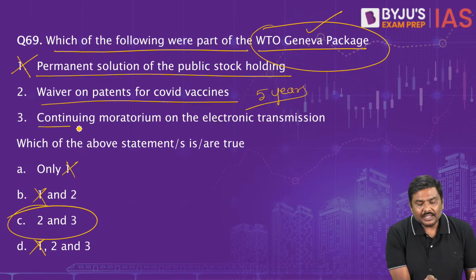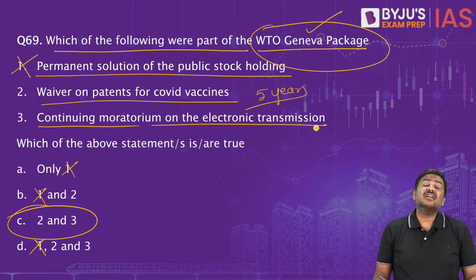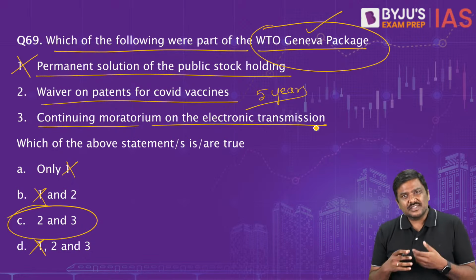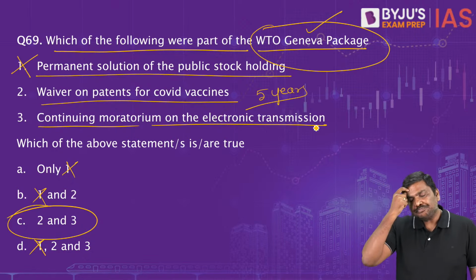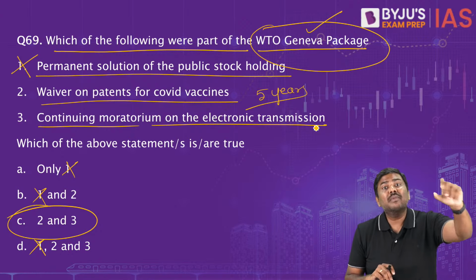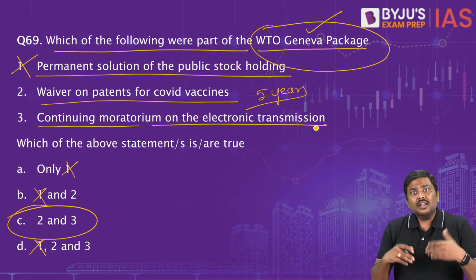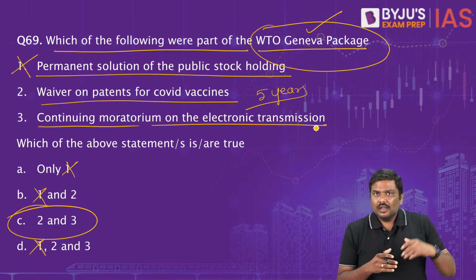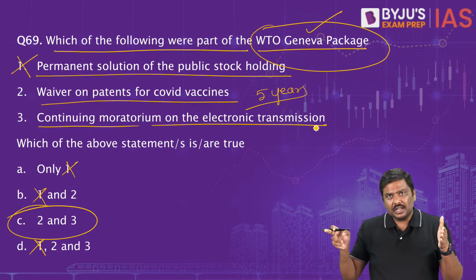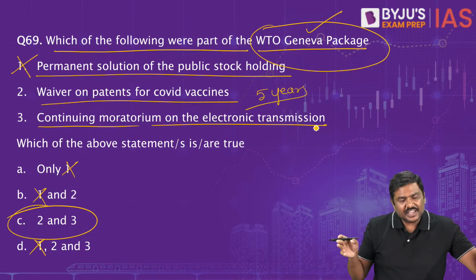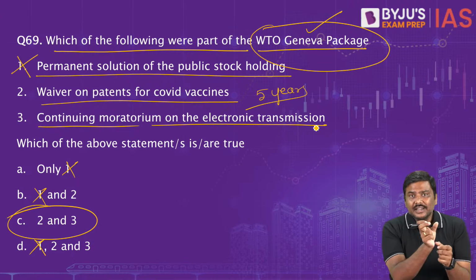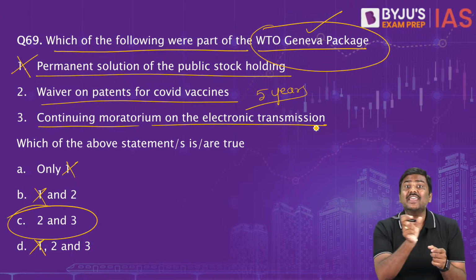Third one, continuing moratorium on electronic transmissions. Even this has been accepted. What does electronic transmission simply mean? I'll give an example. Imagine you purchase software from Microsoft. Can I simply say that across the border, certain electronic transmission is taking place? Let me know. Across the border, certain electronic transmission is taking place.